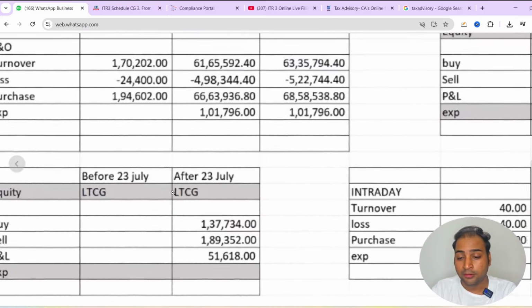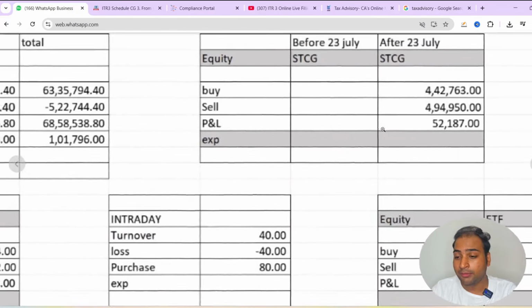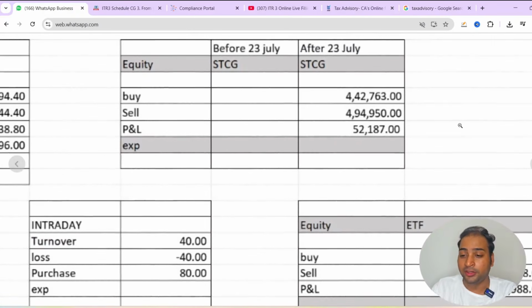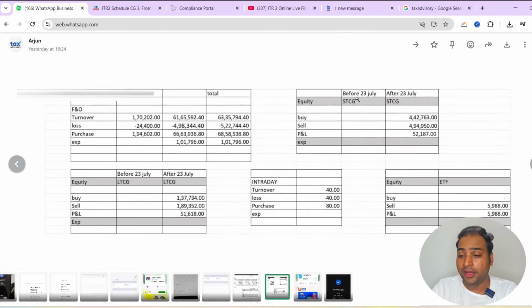So this is the 23rd July, and after 23rd July, short term capital gain, long term capital gain is mentioned here. We don't have anything before 23rd July. We have all the short term capital gain after 23rd July.